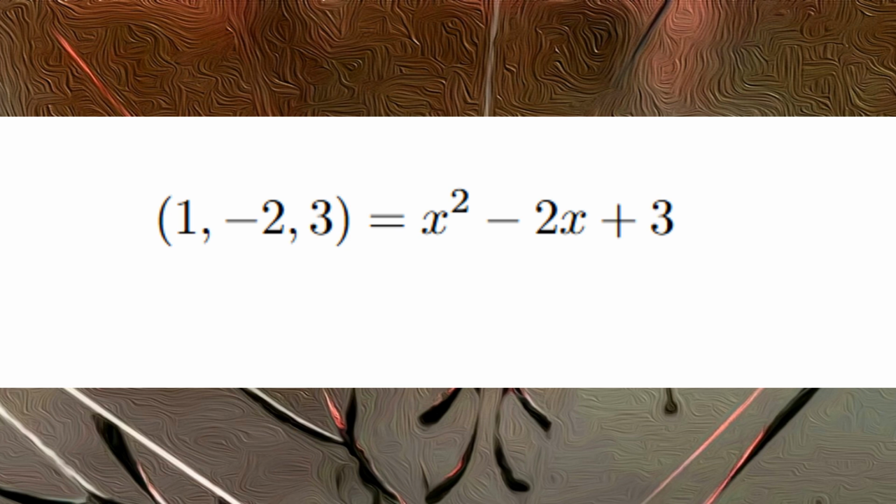Here is an example where our commutative ring has some of the elements of the integers, namely it has the elements 1, minus 2, and 3. And on the right hand side, you can see what that would intuitively normally be interpreted as. The equality here is not meant to be taken literally.